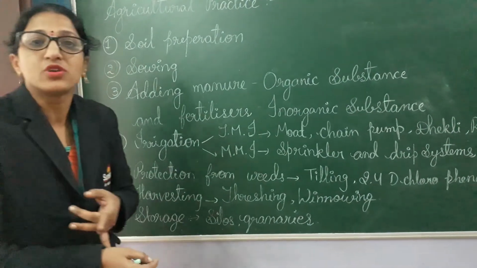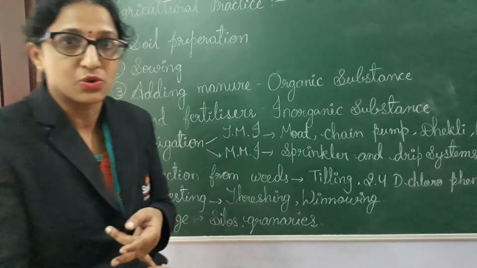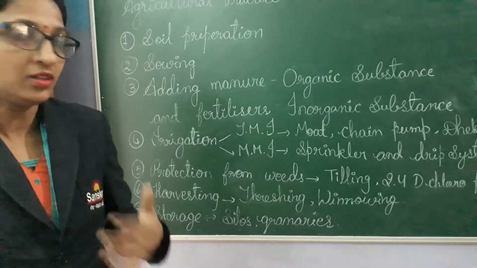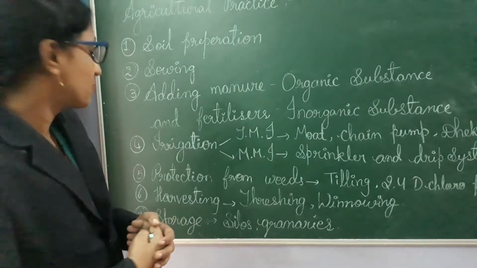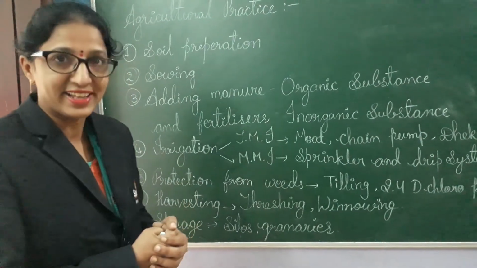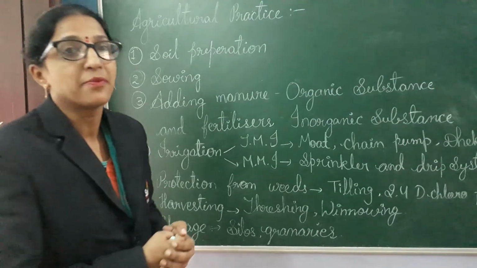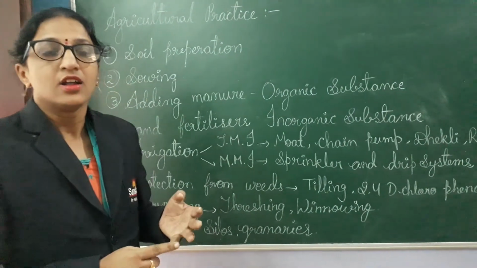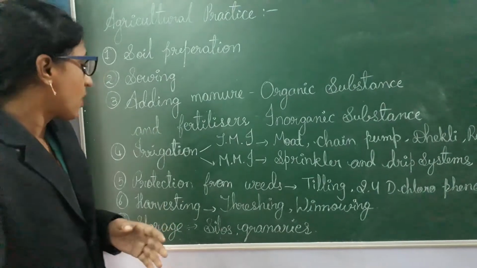And we know harvesting festivals also. Why? Because in harvesting only the crop comes to the farmer's home. So to celebrate that happiness, they celebrate harvesting festivals like Pongal, Lohri, and so on.